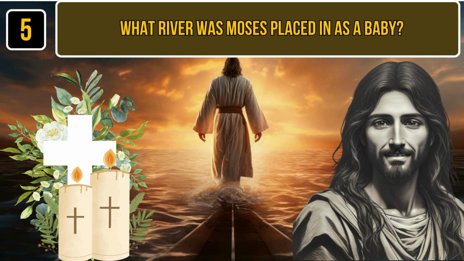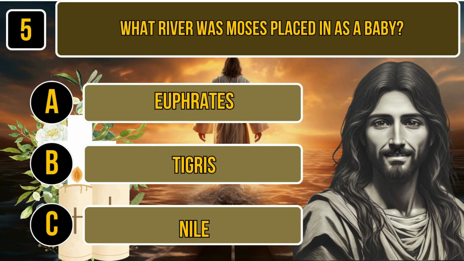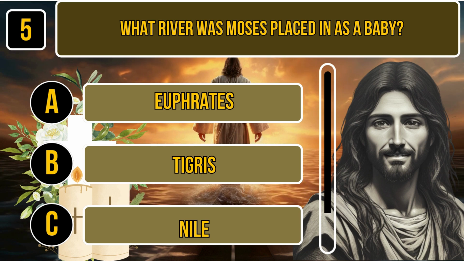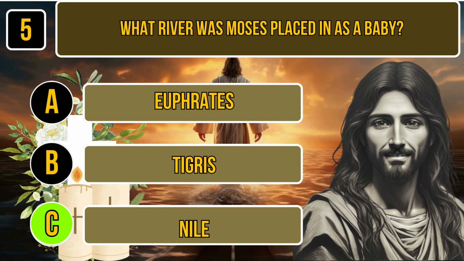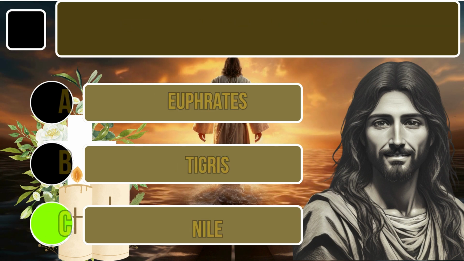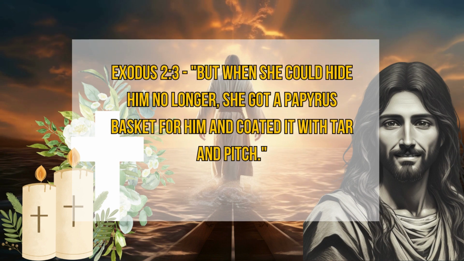Question number 5. What river was Moses placed in as a baby? A. Euphrates. B. Tigris. C. Nile. Time for thinking. The correct answer is Nile. Exodus 2-3. But when she could hide him no longer, she got a papyrus basket for him and coated it with tar and pitch.